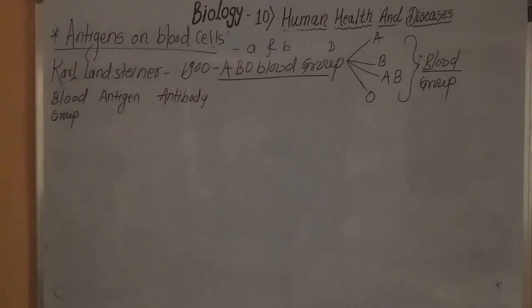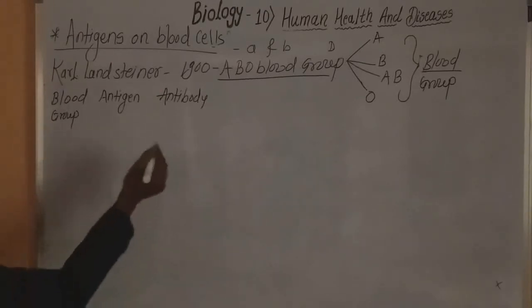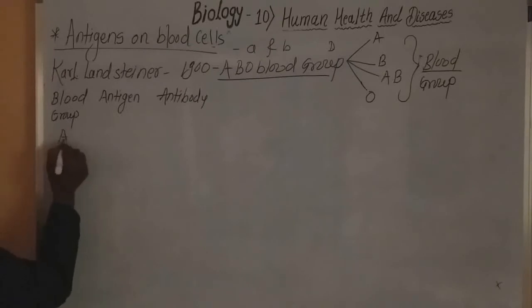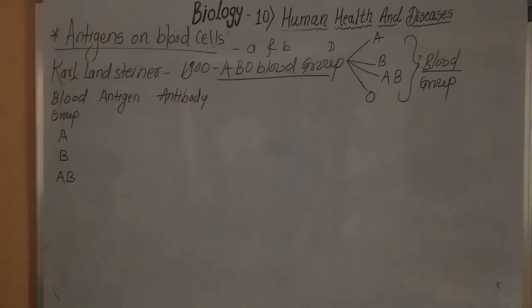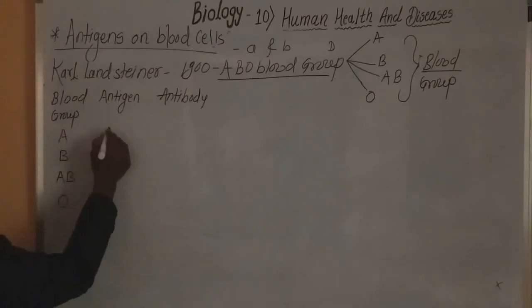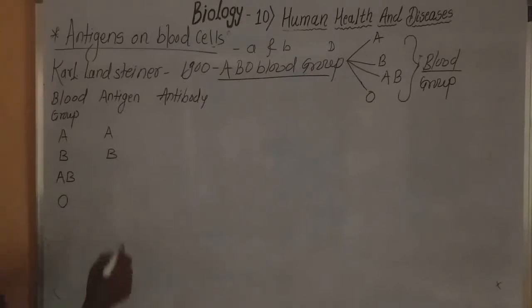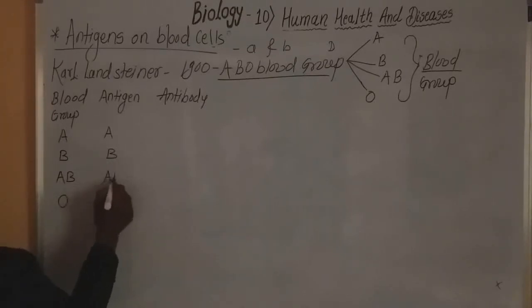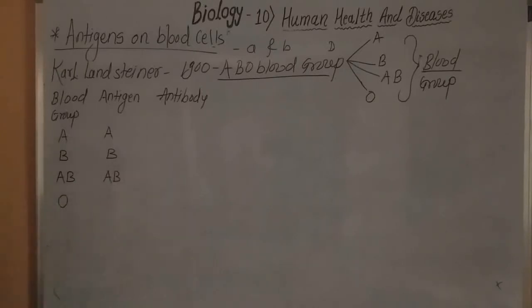See, the first blood group is A, the second blood group is B, the third is AB and the fourth blood group is O. Okay. In case of the A blood group, antigen A is present. In case of the B blood group, B antigen is present. In case of the AB blood group, both antigens are present. In case of O, there is no antigen.